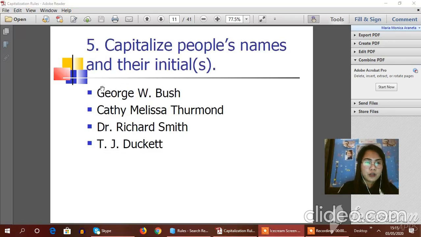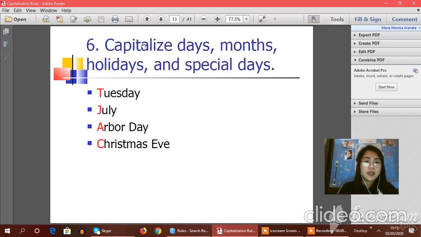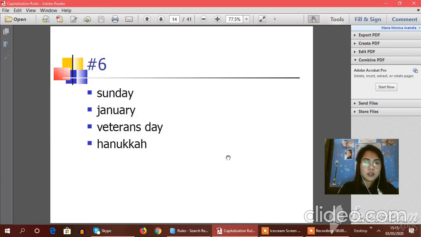So let's proceed now to rule number 5, wherein you need to capitalize people's names and their initials. So look at these given examples. They are all capitalized. So now here is activity 5 that you need to do. Okay, let's proceed to rule number 6. Capitalize days, months, holidays, and special days. Tuesday, July, Arbor Day, and Christmas Eve should be capitalized. These are the common examples. So here is activity 6, grade 3.